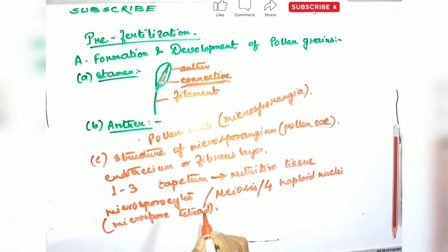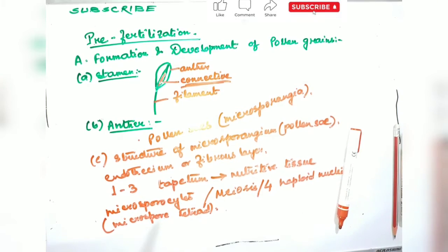These four nuclei are arranged in a tetrahedral manner, forming a tetrahedral tetrad. The four microspores mature, dehydrate and separate from each other, and each develops a characteristic shape or form which differs in different species of plants.